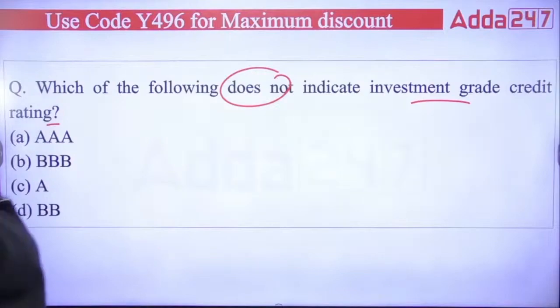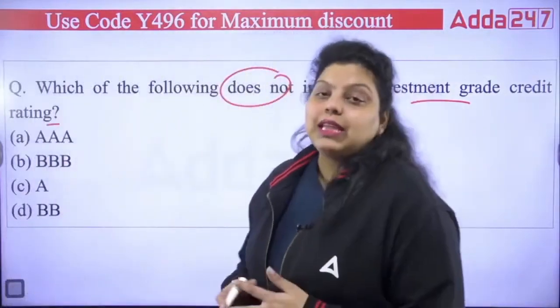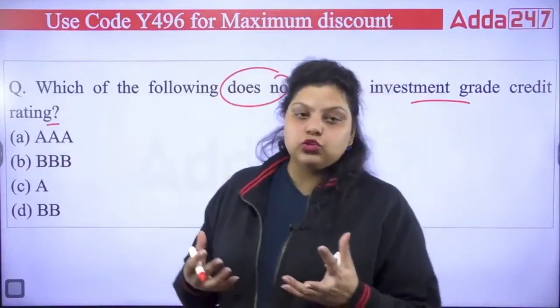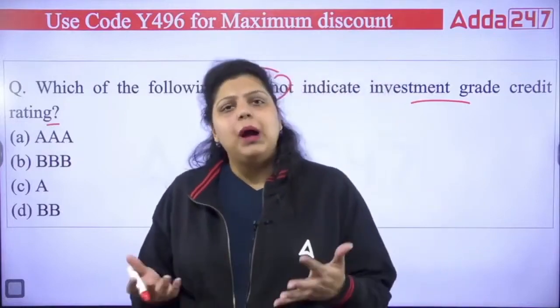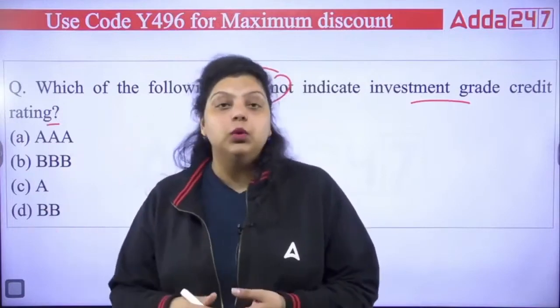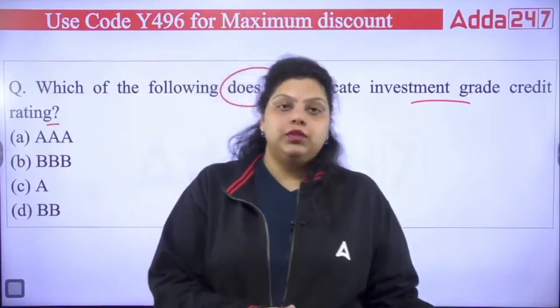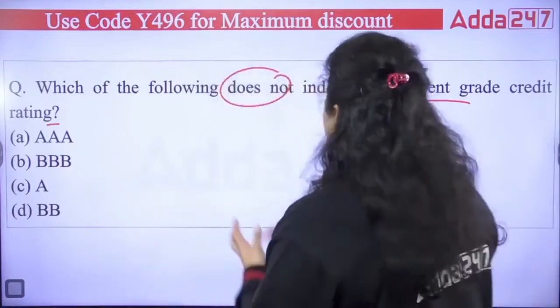The rating is provided by the credit rating agencies, and it indicates the probability of risk in the investment. If you are investing in those companies or giving loans to those people, the probability of risk will be understood by the ratings.